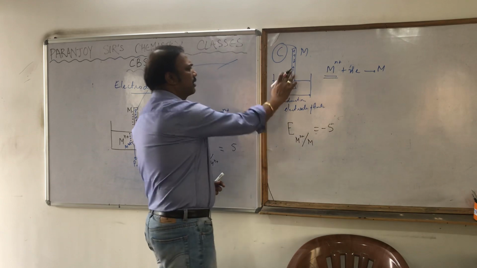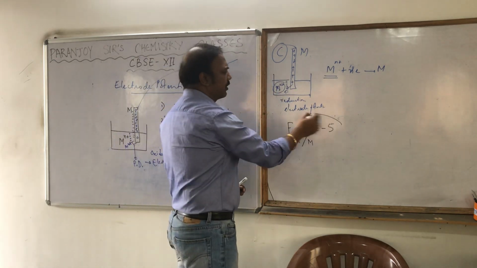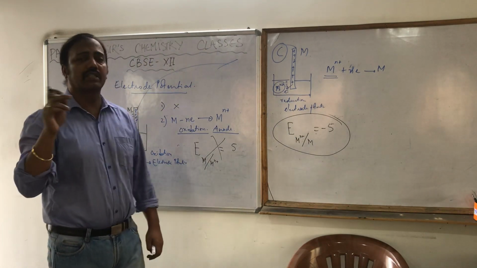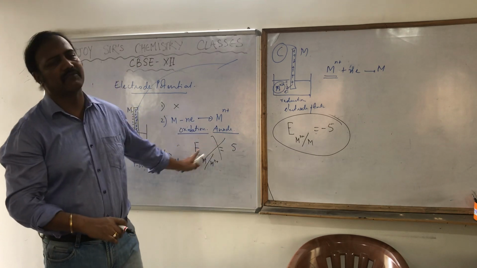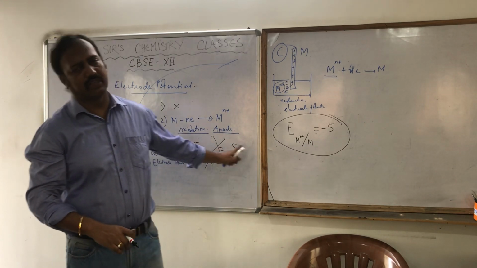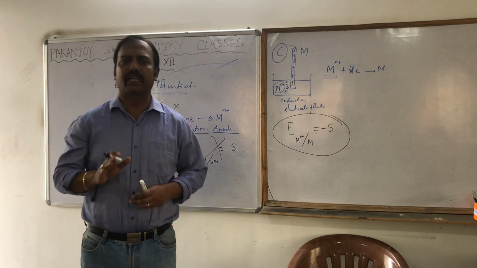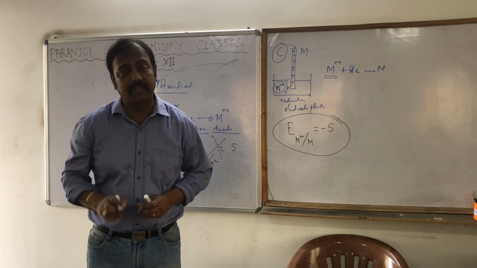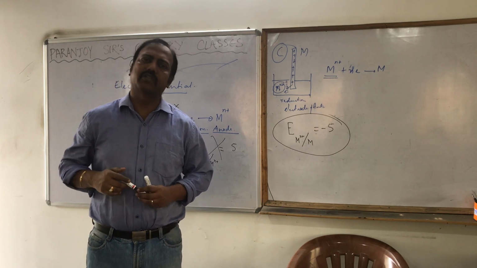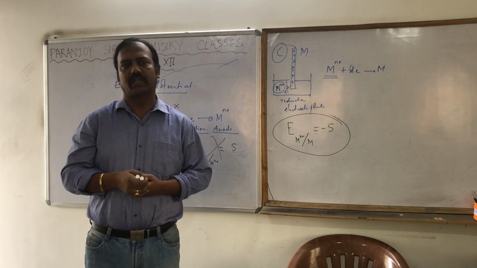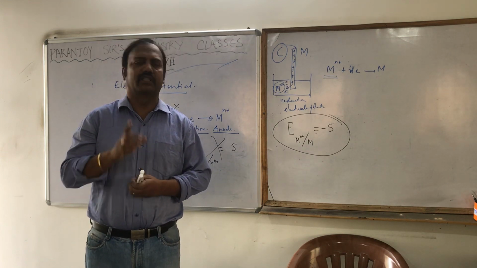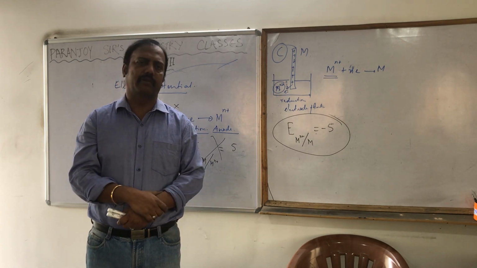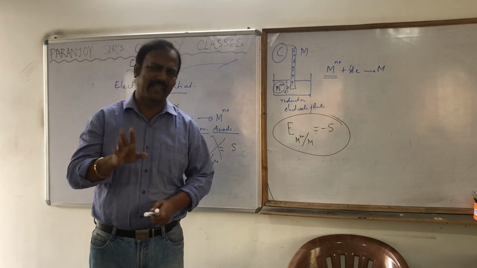That means if I ask you what the electrode potential of this is, we are always going to say it is -5, not 5. If you are asked specifically for the oxidation electrode potential, then you will say 5, but not otherwise. Any electrode potential that is denoted is just the reduction electrode potential, no matter whether oxidation or reduction is taking place in that electrode when used in a cell. Is it clear? That's all about electrode potential. I hope you understood the basic thing.